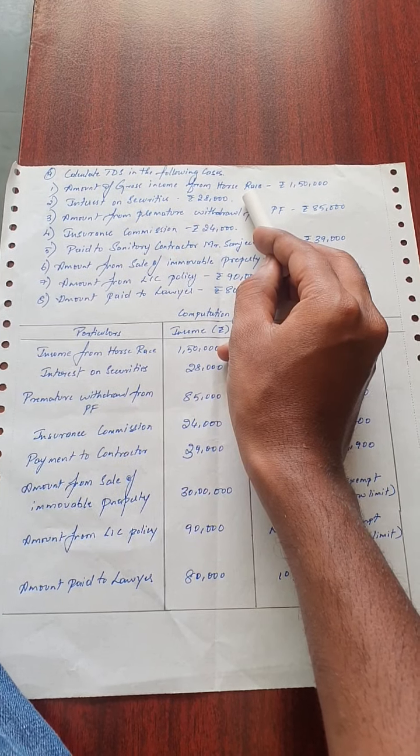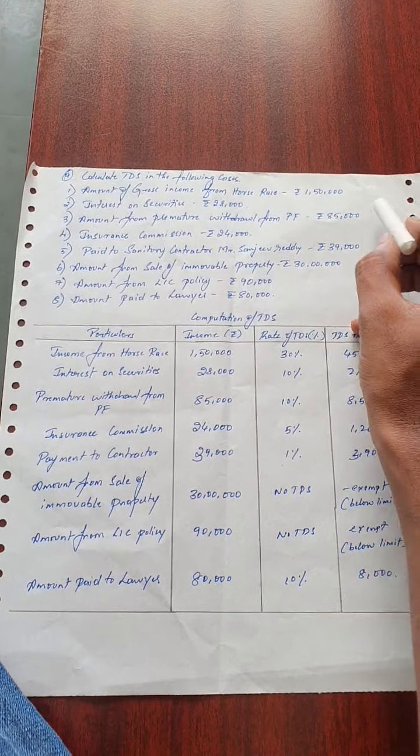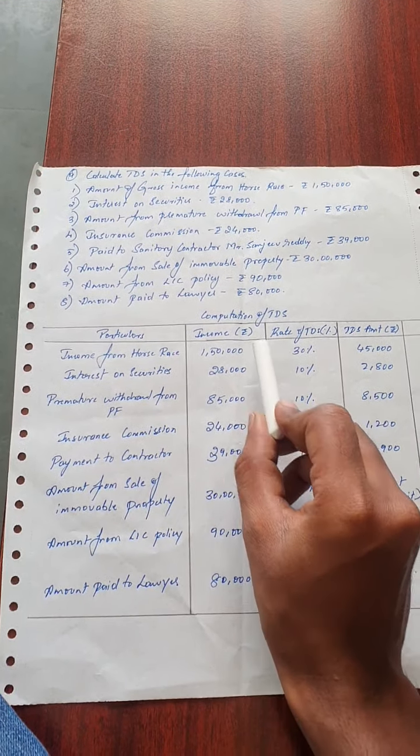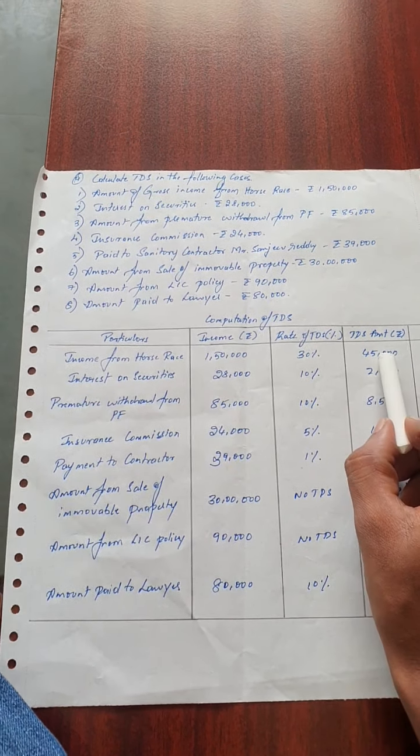So in case of casual income, if the amount is more than 10,000 rupees, 30% TDS is applicable. So income from horse race, 1,50,000 is the income. The rate of TDS is 30%, and 30% on 1,50,000 is 45,000.